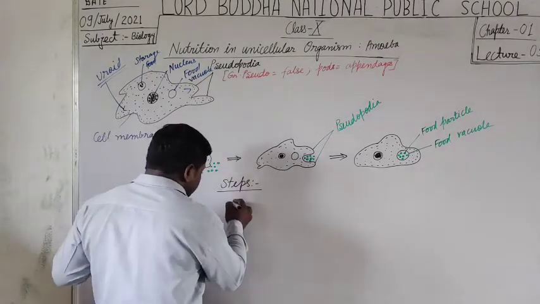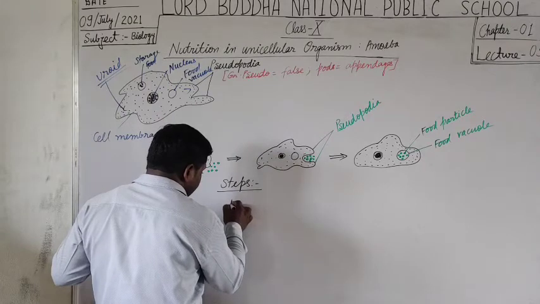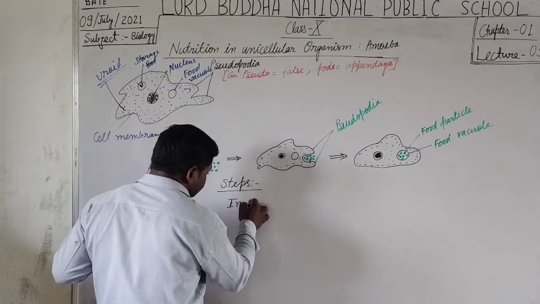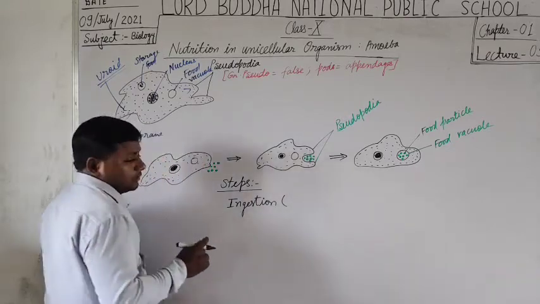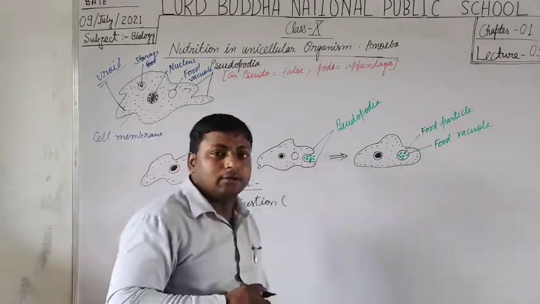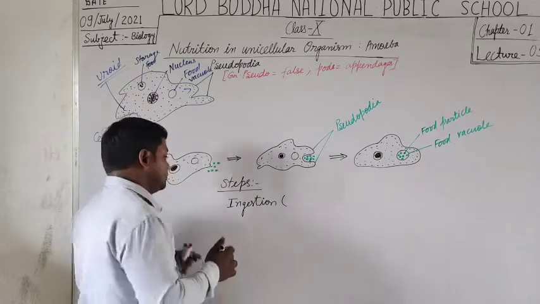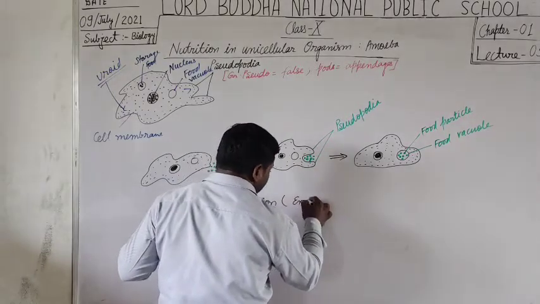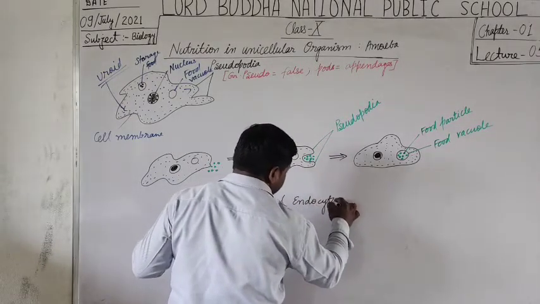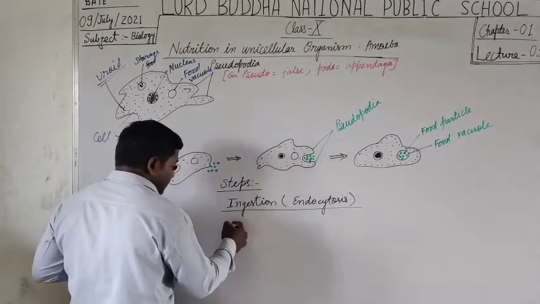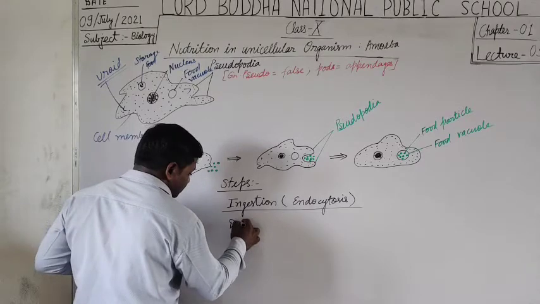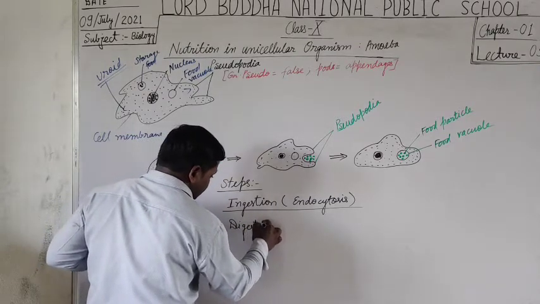Okay, first one is the ingestion of food. Ingestion of food is performed by the amoeba through a process that is called endocytosis. Endocytosis. The next one is the digestion. Digestion of food.